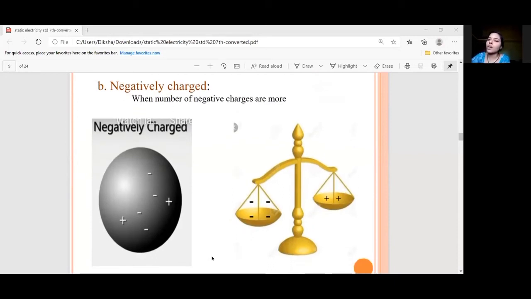Now here there is an opposite condition. It means the number of negative charges, the minus signs, is more than the plus charges. In this case, what happens? There are more negative charges, so the substance will behave like a negatively charged object. Okay. Next.